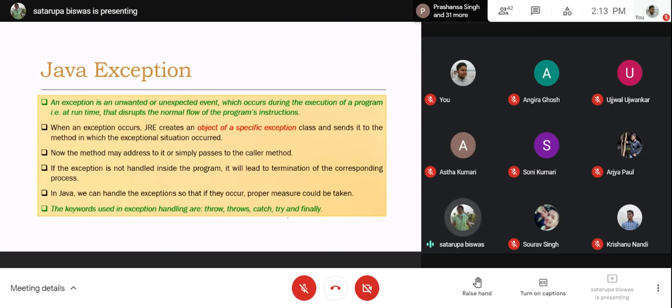The keywords used in exception handling are throw, throws, catch, try, and finally. So these are the 5 keywords associated in different ways to exception handling. So try, catch, throw, throws, and finally. These are the 5 keywords associated to exception handling in Java.